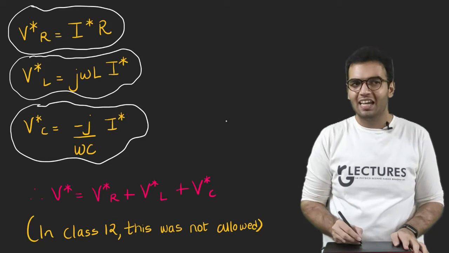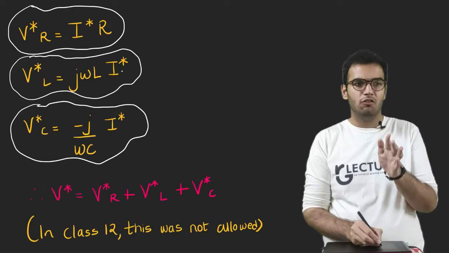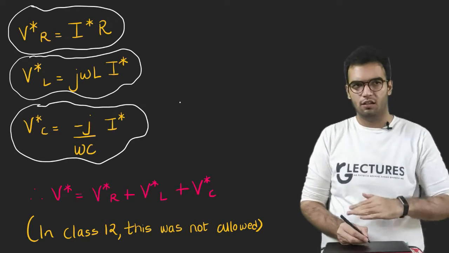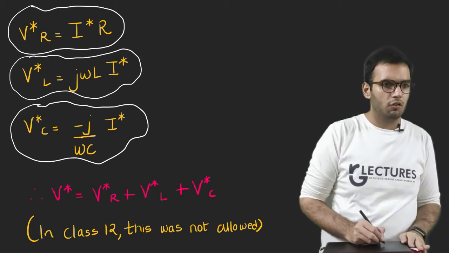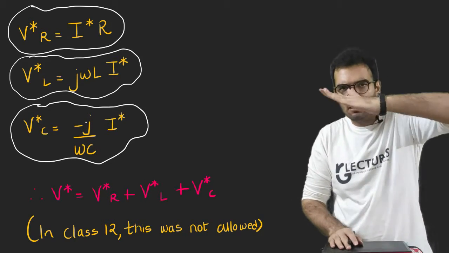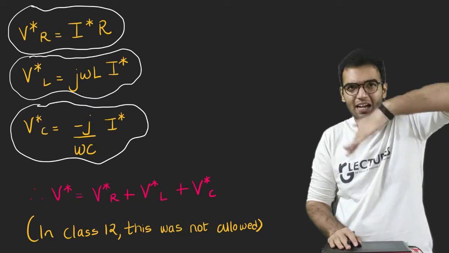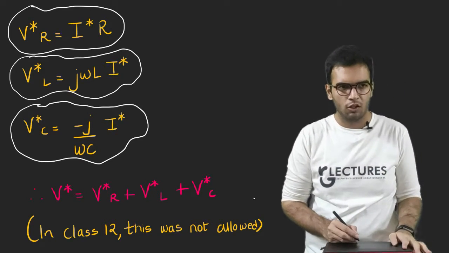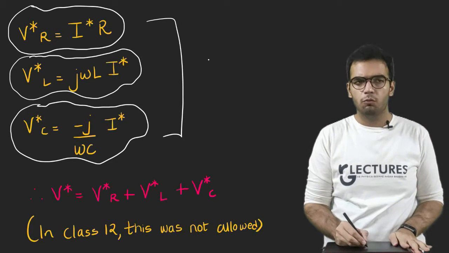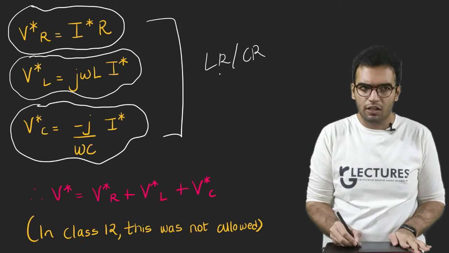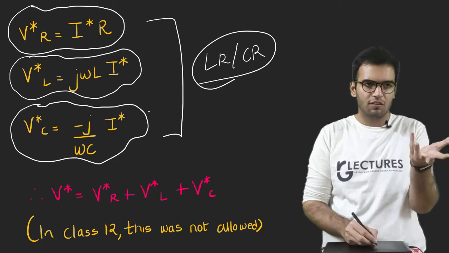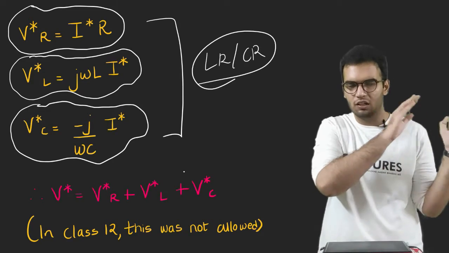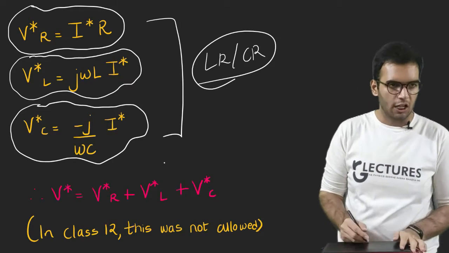What does this j indicate? j indicates that the voltage leads the current by 90 degrees. That is j. What does minus j indicate? Minus j indicates the negative side, so the voltage lags by 90 degrees, or the current leads here. So these three equations we discussed in detail in the LCR experiment, and this is the conclusion of that video. I have told that there also, and I am telling it here also.